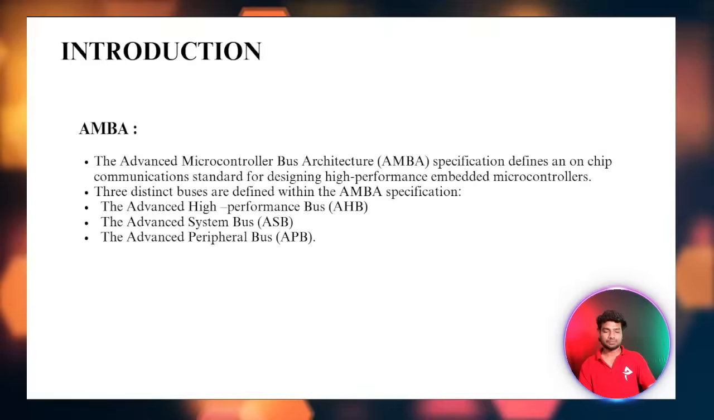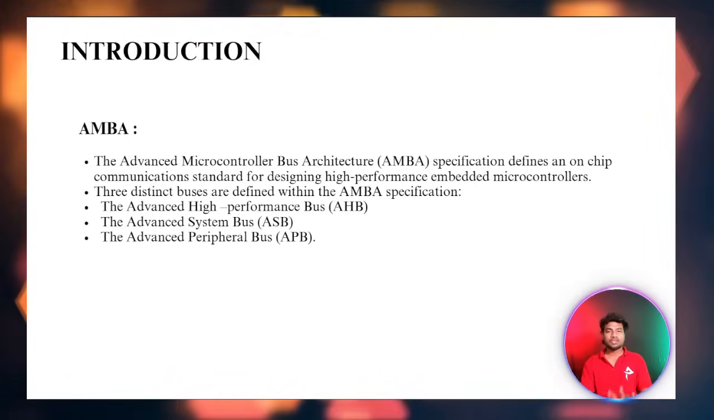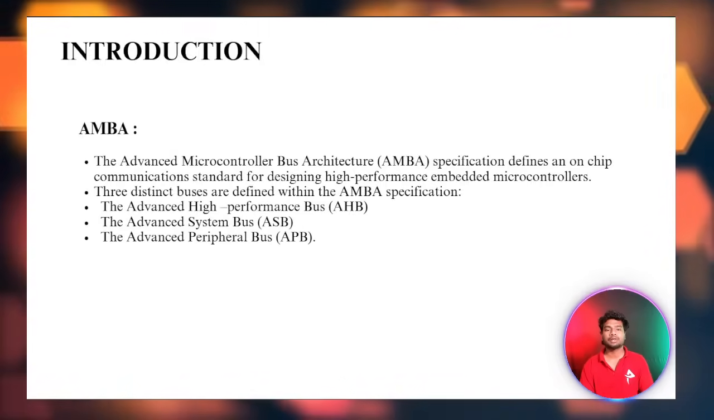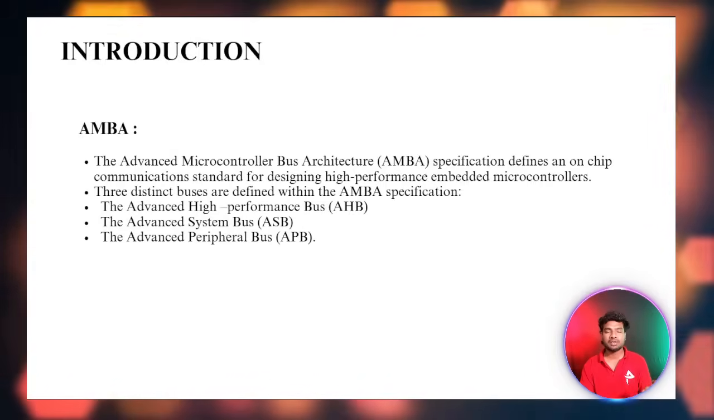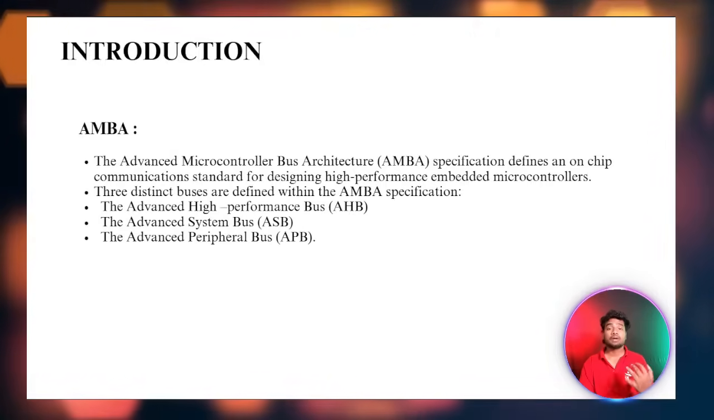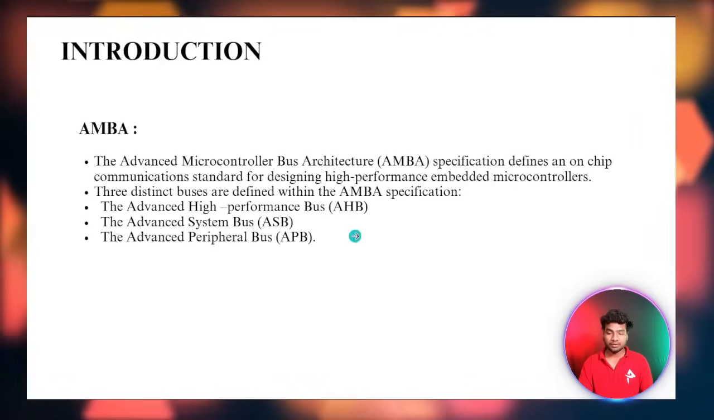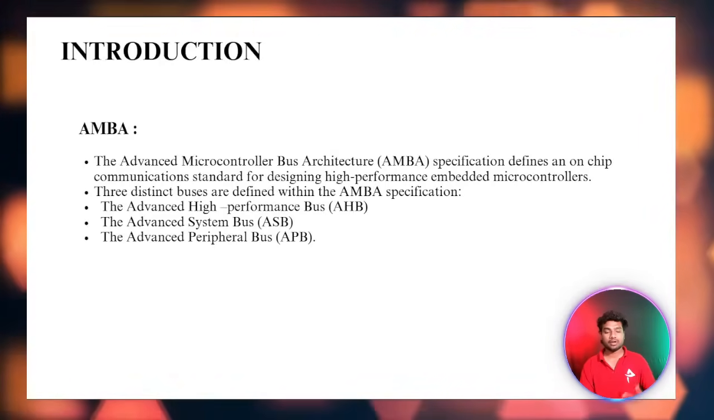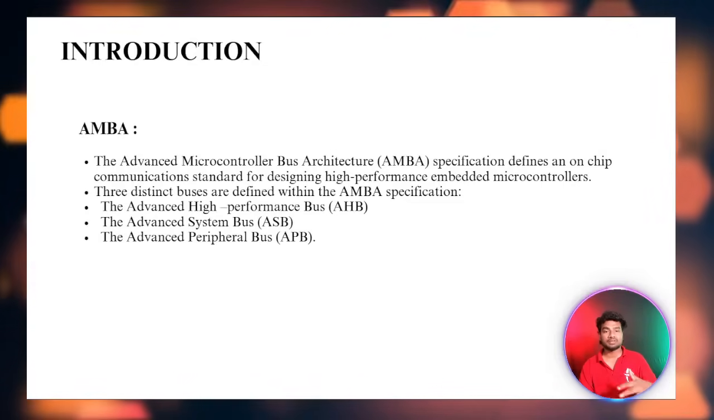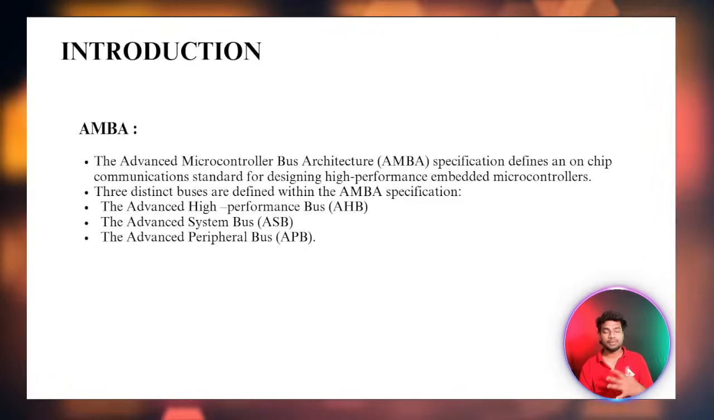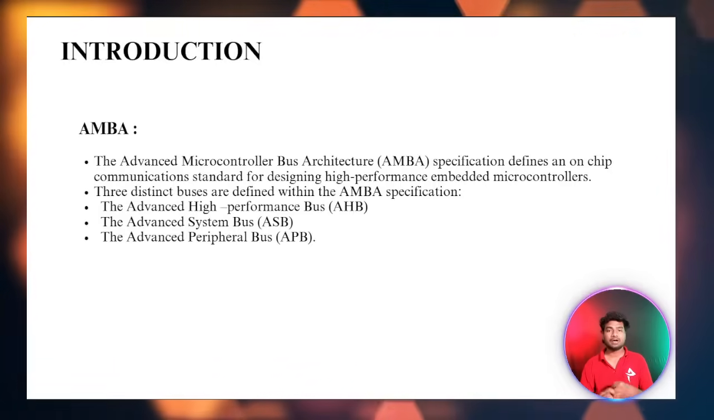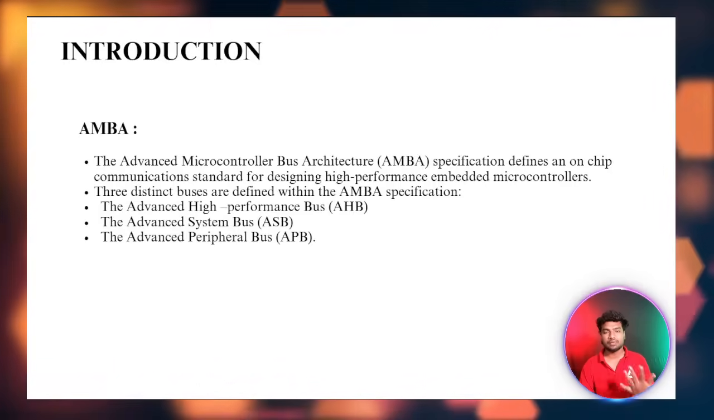So we'll see the AMBA protocol. AMBA is one protocol. It is only used for on-chip communication. It is given by the company. The full form of AMBA is Advanced Microcontroller Bus Architecture. So it is only for on-chip protocol. It has 3 kinds of AMBA protocol buses: AHB, ASB, and another one is AXI also. I will come back to that again.